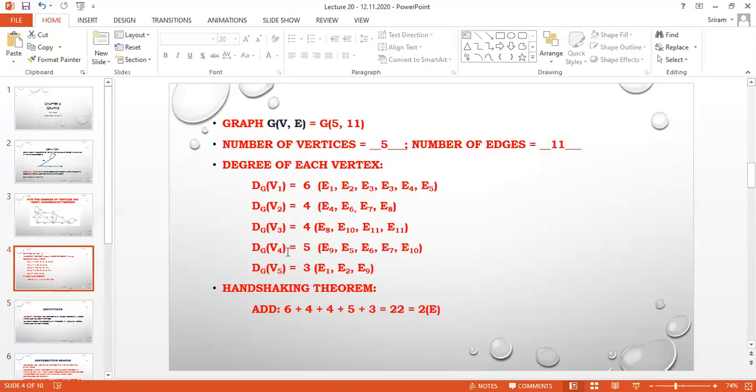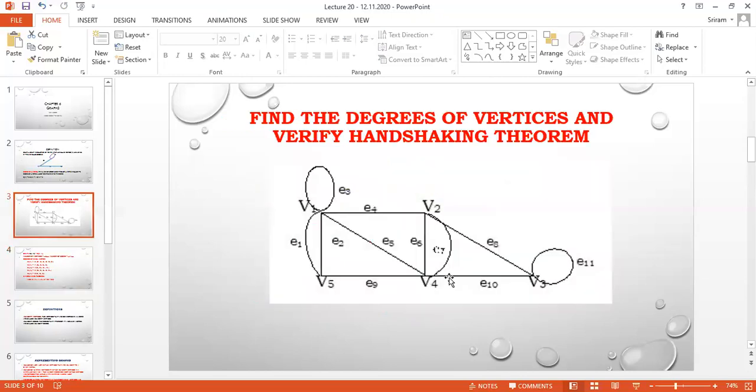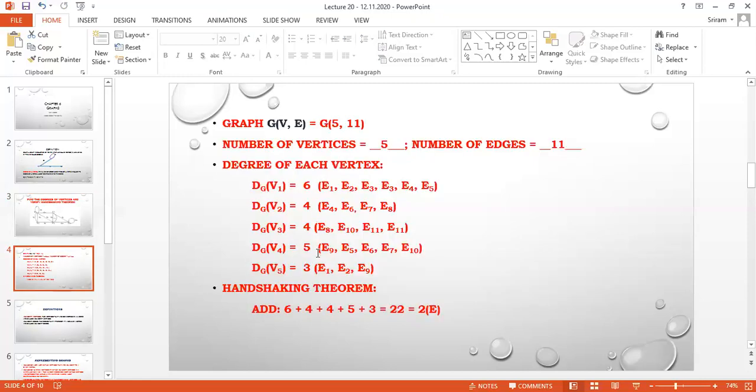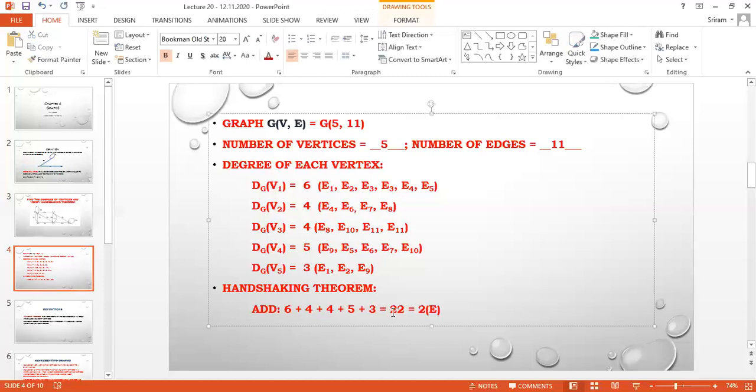The same idea applies for V4 and V5. Just count the numbers. For V4, 1, 2, 3, 4, 5. For V5, 1, 2, 3. So count the number of edges at each vertex and take the numbers. For the handshaking theorem, you add all the numbers: 6 plus 4 plus 4 plus 5 plus 3. The total is 22.